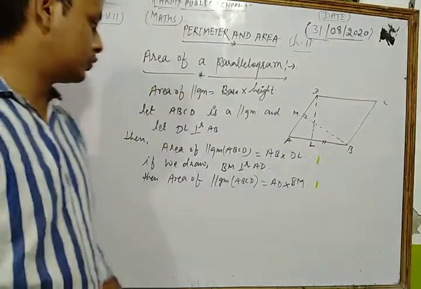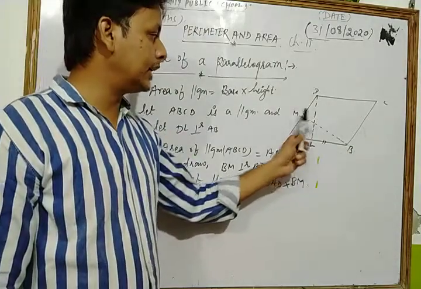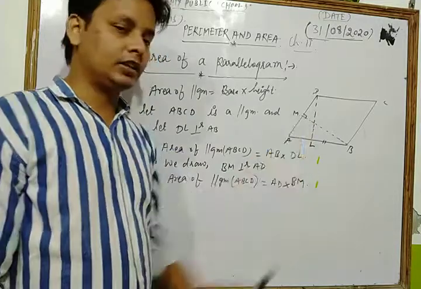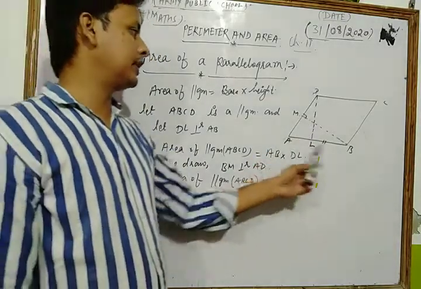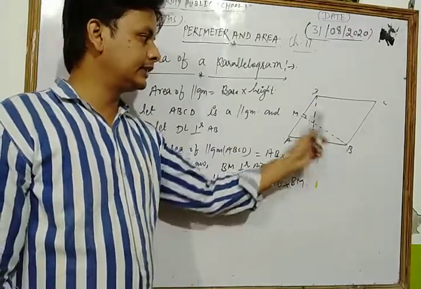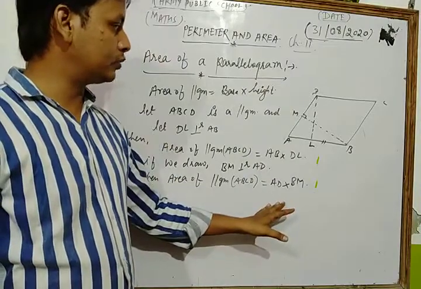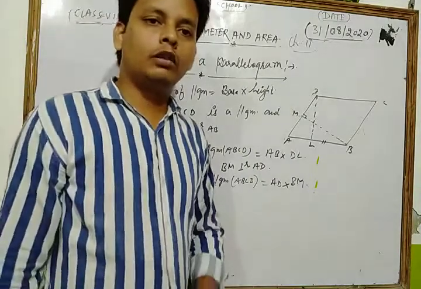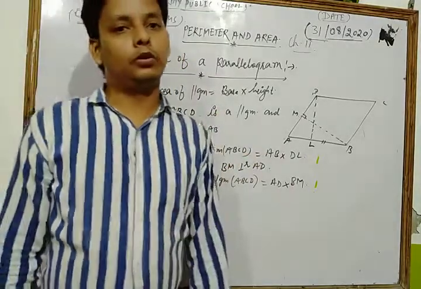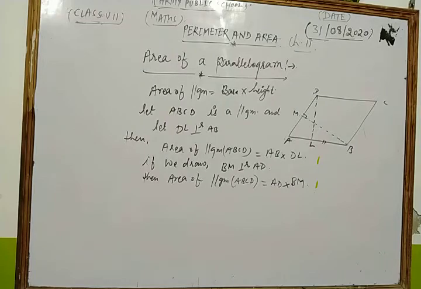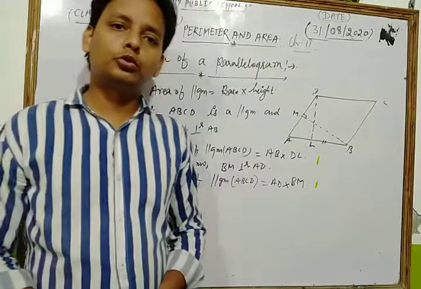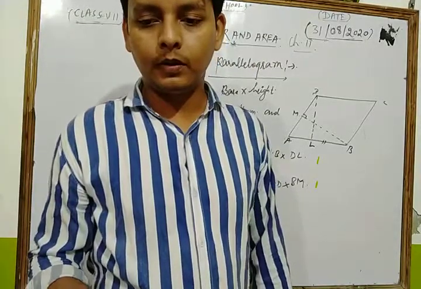Okay, now dear students, if we draw BM perpendicular to AD, in this condition the area of parallelogram ABCD is what? Base into height. The base is AD and the corresponding height is BM. So in this way, dear students, we can solve all the questions of your NCERT exercise based on area of a parallelogram. Okay, now we take and solve some questions based on this topic.